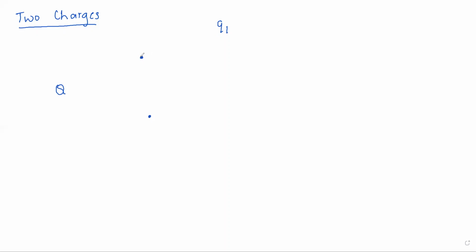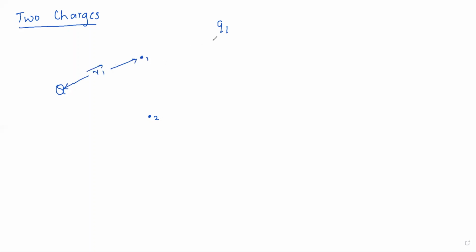Let us call this point 1 and this point 2. The distance from point 1 to Q is r1.